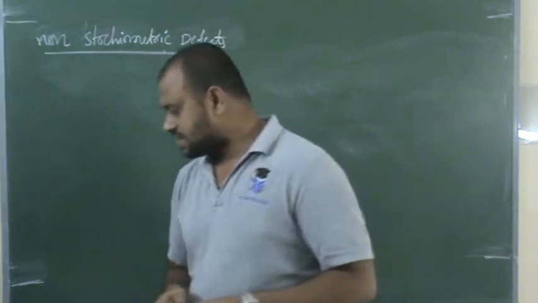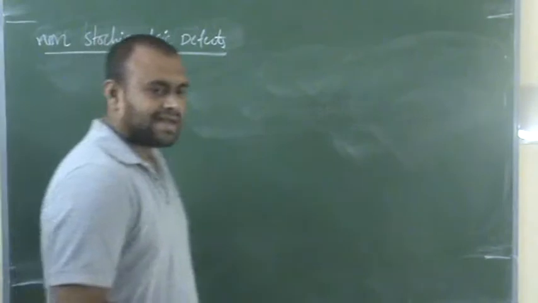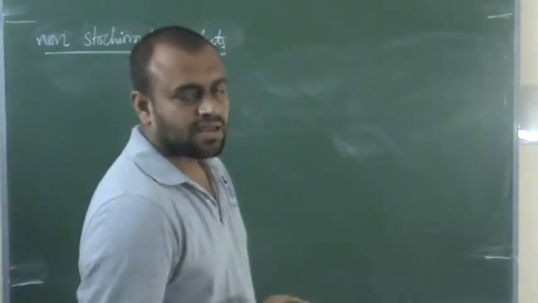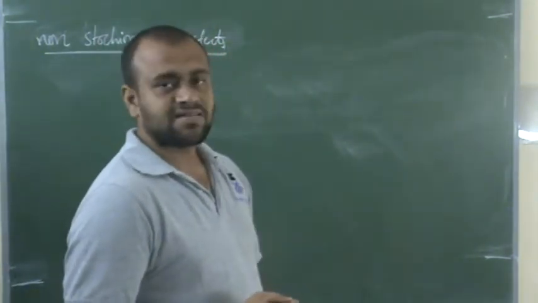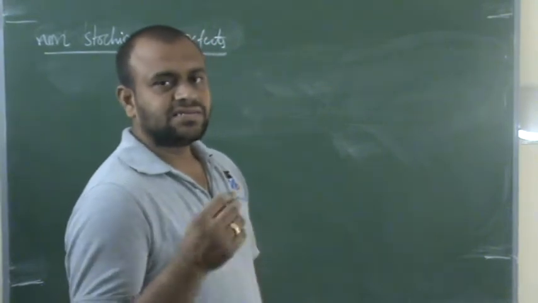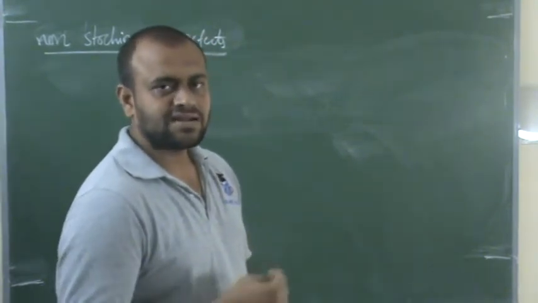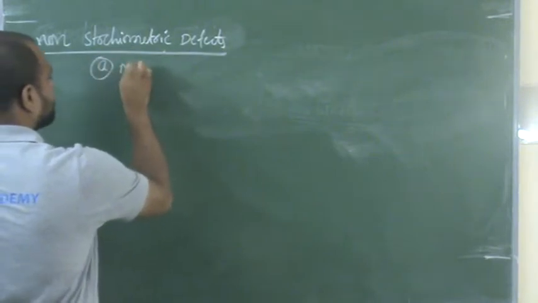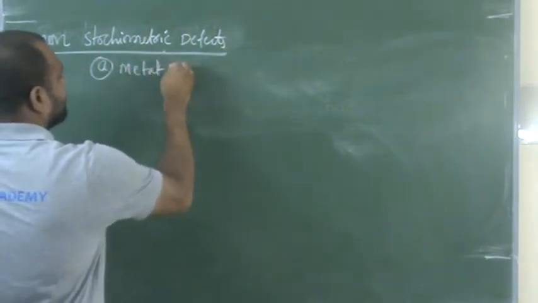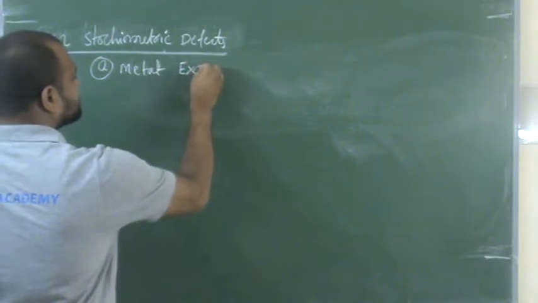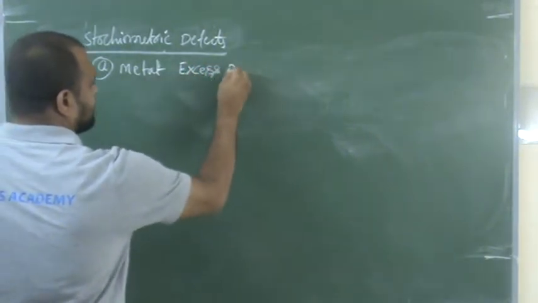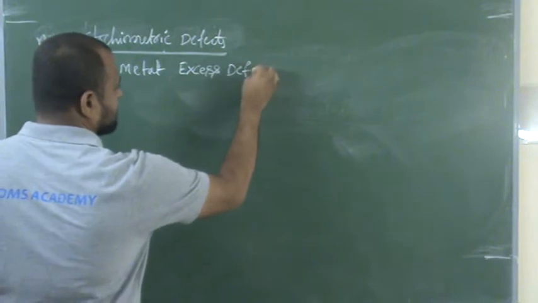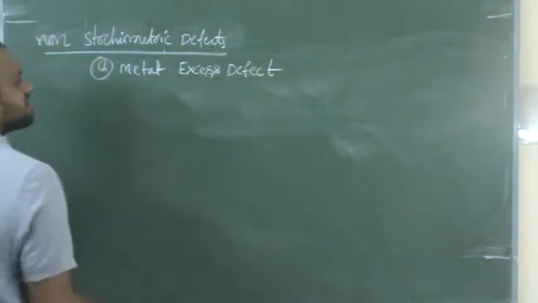In non-stoichiometric defects, we are going to discuss mainly three types of defects. How many non-stoichiometric defects are there? There are mainly three types. Let's see what they are. First, the metal excess defect.